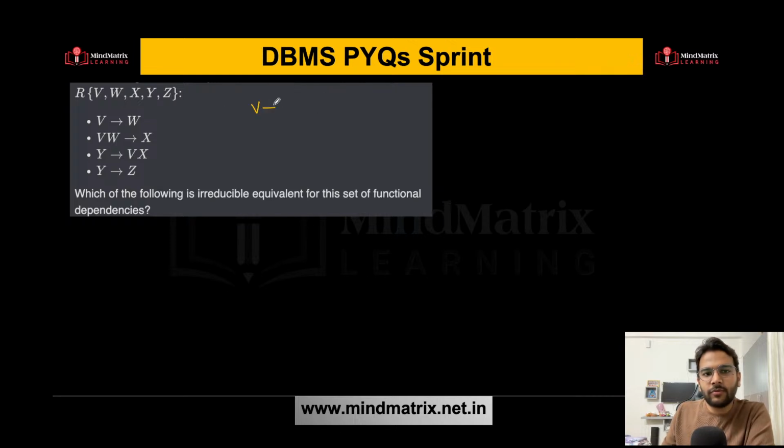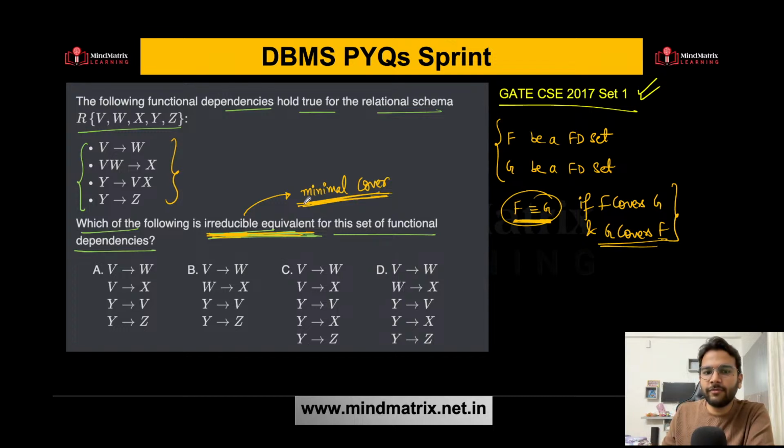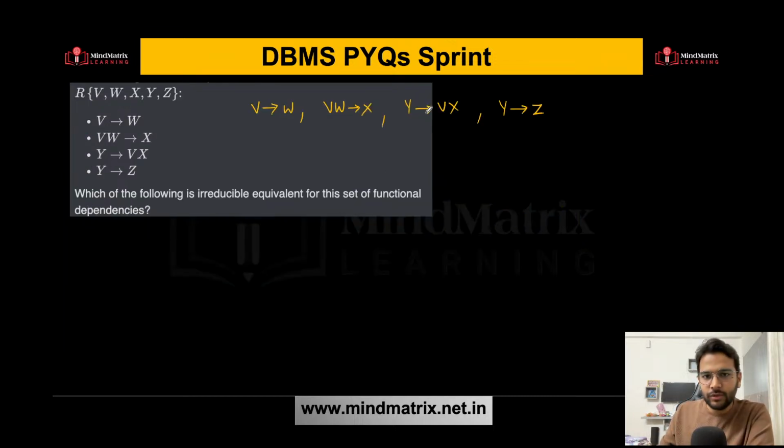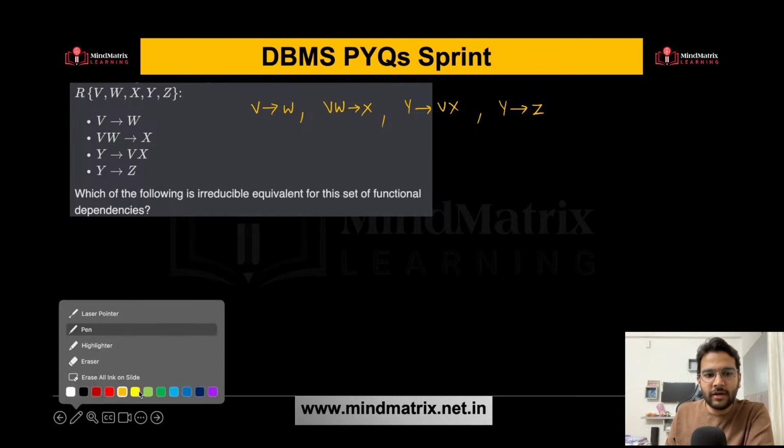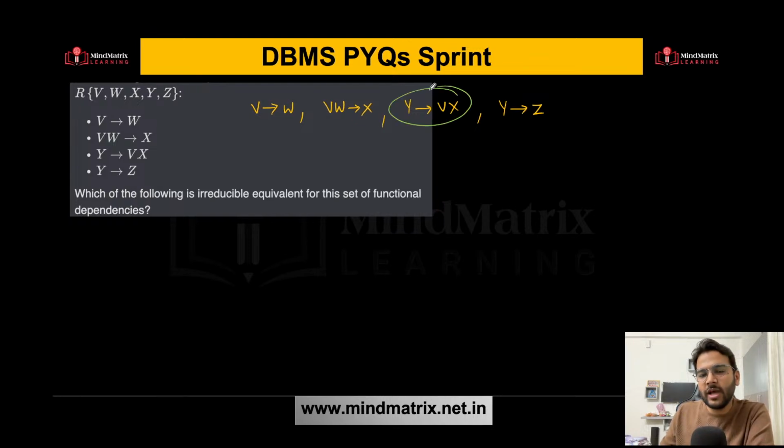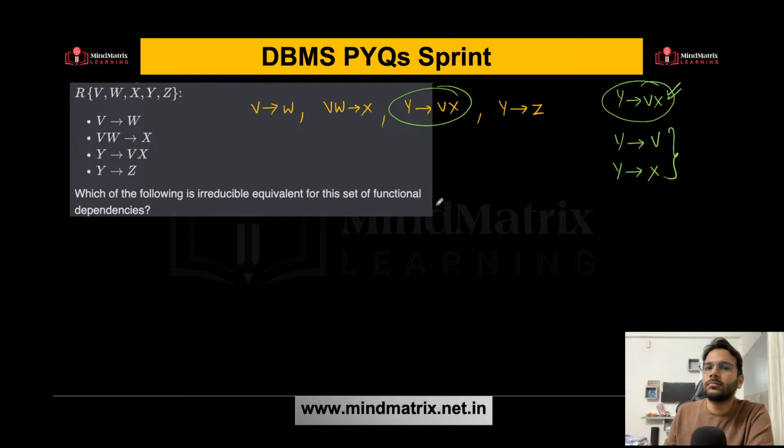So we have v determines w, we have vw determines x, we have y determines vx, we have y determines z. So here we can use the concept of finding the minimal cover. Okay, so there are some steps that are involved in minimal cover. So we have this y determines vx. As we know that we can split on the RHS, we can write this as y determines v, and we can also write it as y determines x, right?